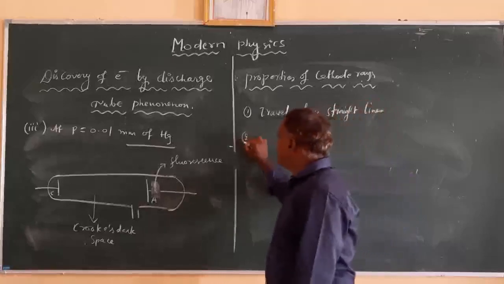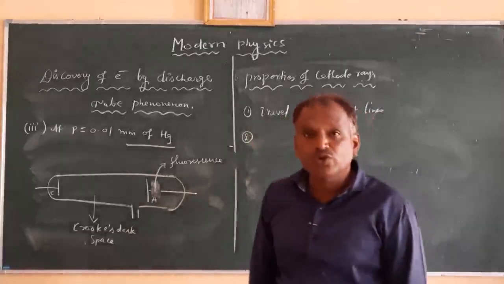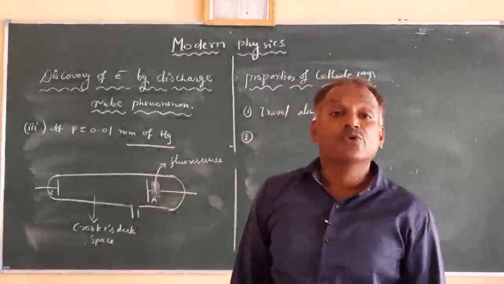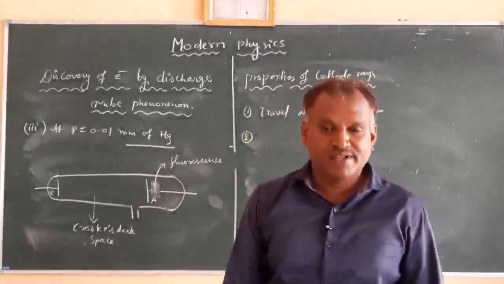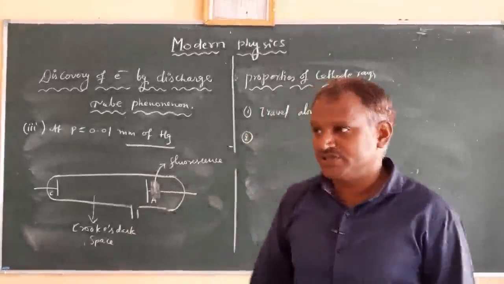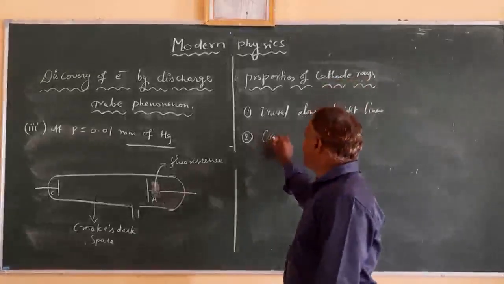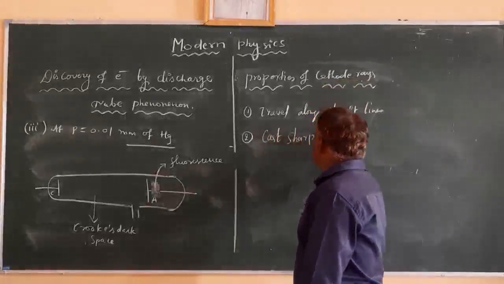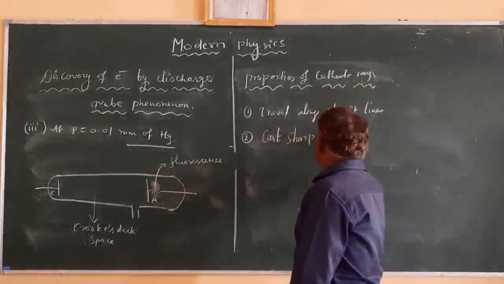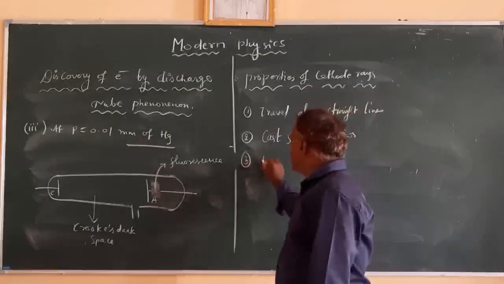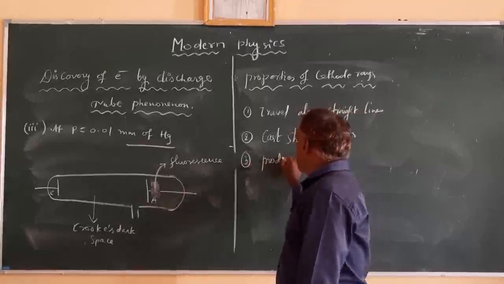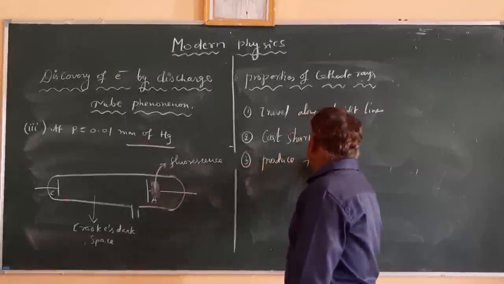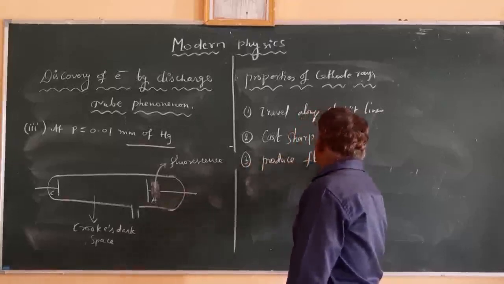That is the first one. And these cathode rays can produce fluorescence and they can cast sharp shadows.